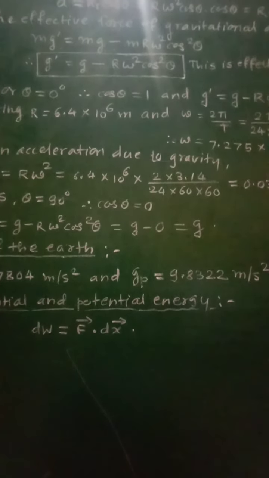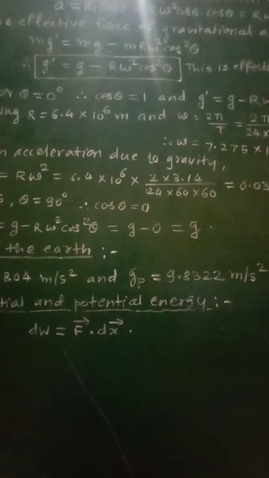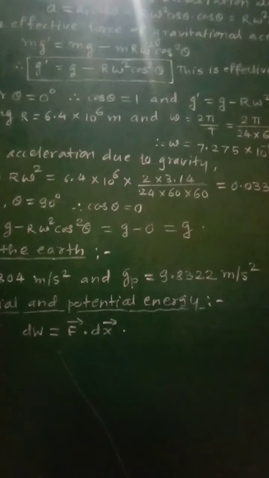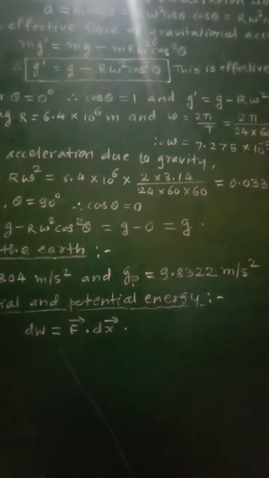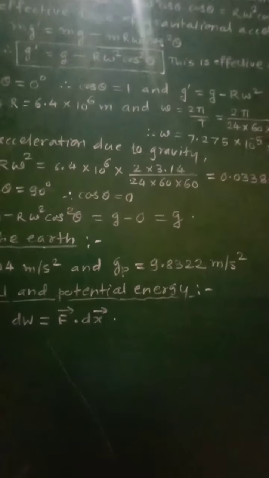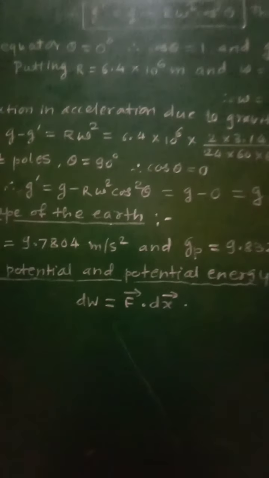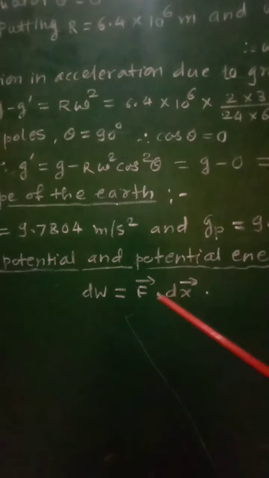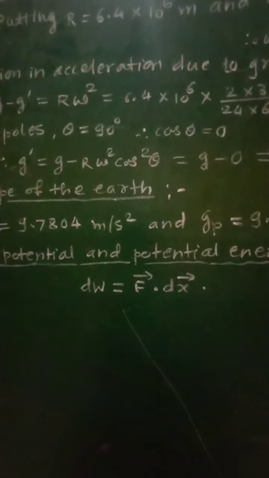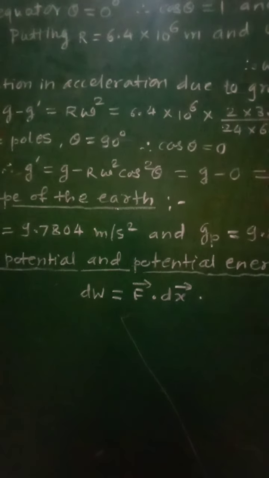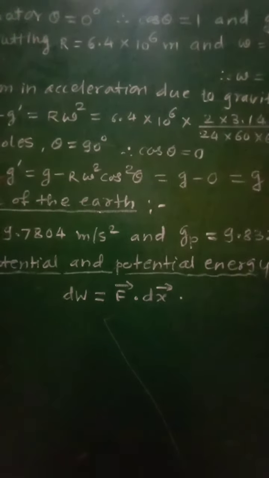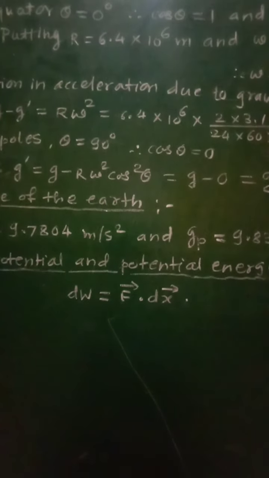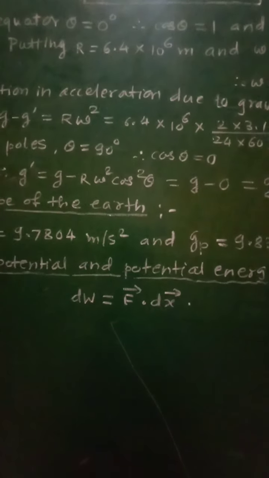The work done against the conservative force acting on any object will be equal to increase in the potential energy of that system, and therefore we can write the work done dW will be equal to F into dx, force into displacement. As an example of gravitational potential energy, we will consider a spring.